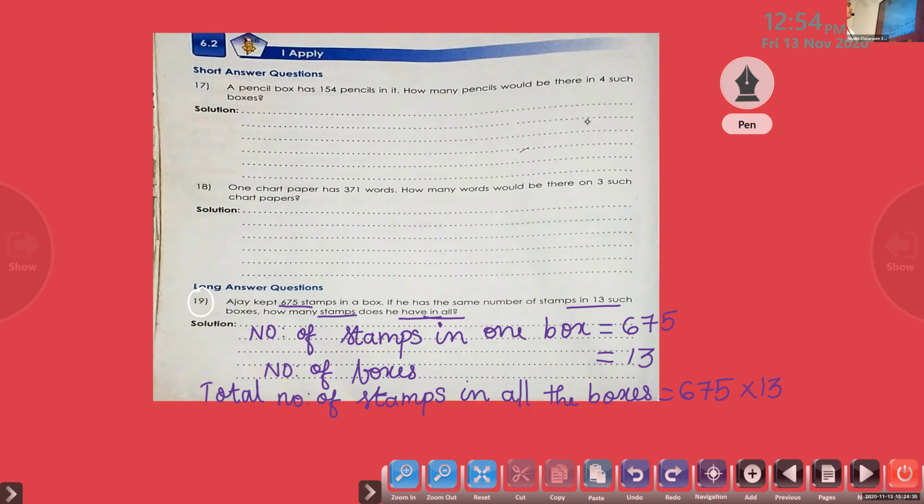Everybody do the multiplication. Those who are slow in writing can write down the steps later from WhatsApp. I will send it through WhatsApp.